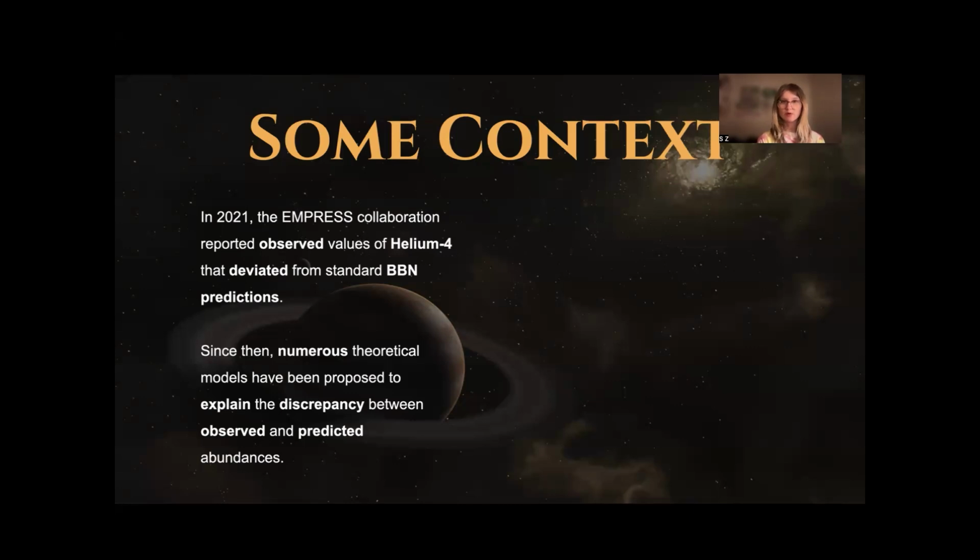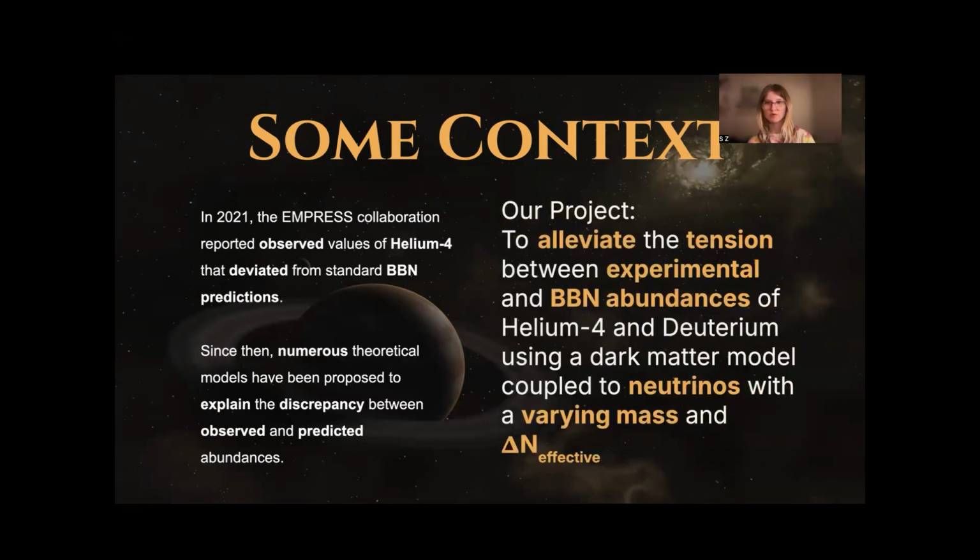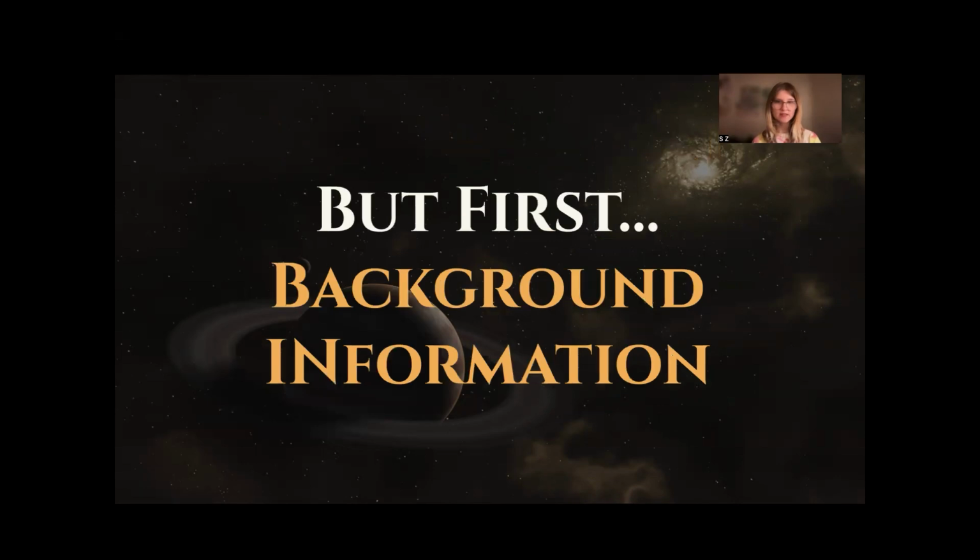So some context for this project is that in 2021, the EMPRESS collaboration reported observed values of helium-4 that deviated from standard BBN predictions. Since then, numerous theoretical models have been proposed to explain the discrepancy between observed and predicted abundances. The goal of our project was to alleviate this tension between experimental and BBN abundances of helium-4 and deuterium using a dark matter model coupled to neutrinos with a varying mass and delta N_eff. But first, some background information, since I'm sure that didn't make a lot of sense.